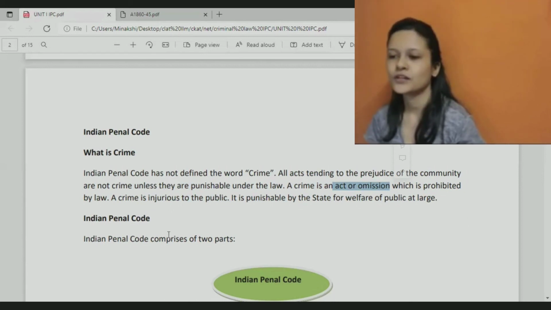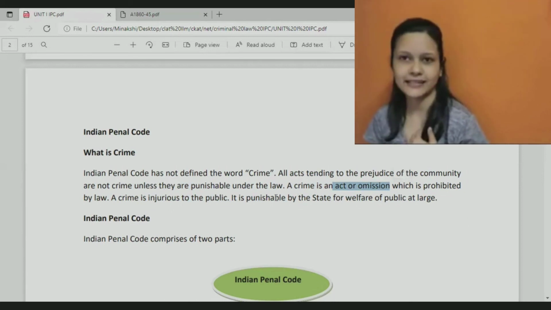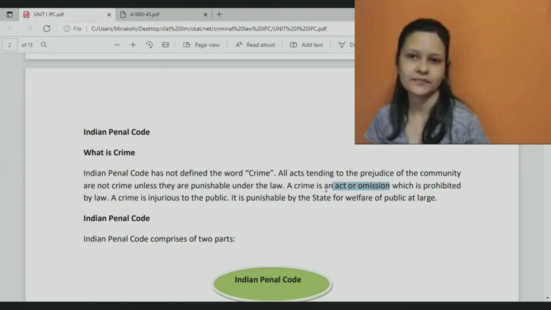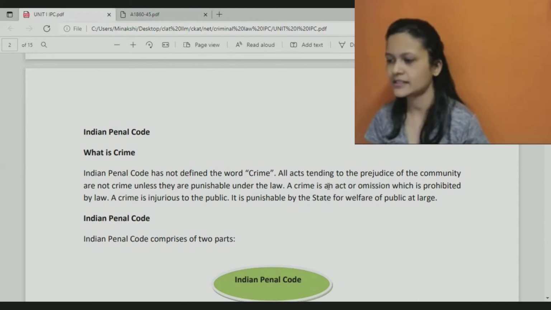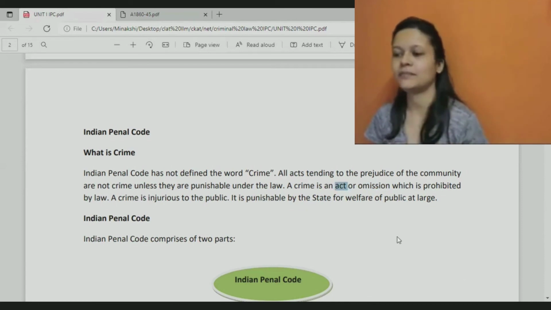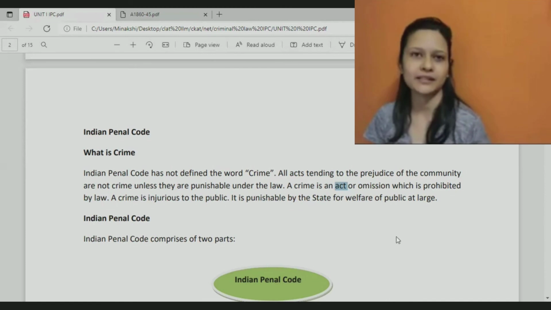Okay. So say in between a sentence, if you are seeing the word Act with A in capital letter, only in that case, it will mean a law passed by parliament. It will mean a statute, an Act like Indian Contract Act or some Act.